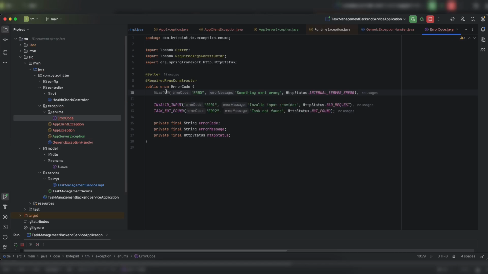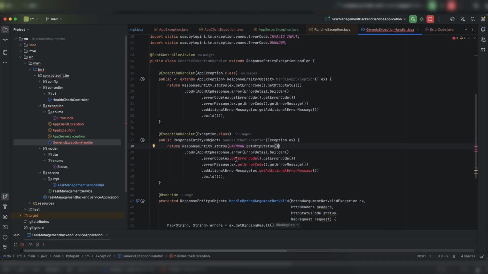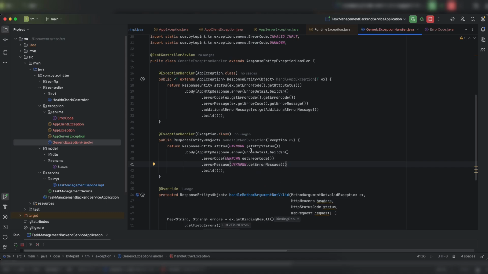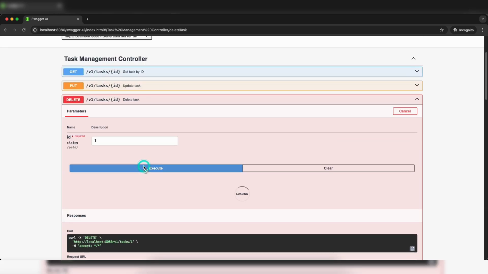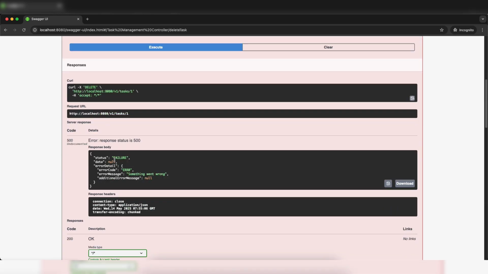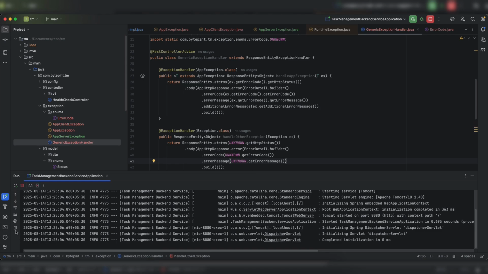Okay. Now I can use this in my generic exception handler. So unknown.getHttpStatus, again unknown.getErrorCode, getErrorMessage, and additional message for now I don't want. Okay. Now if I restart the server and execute it, I'm getting a consistent behavior: status failure, error code ERR0, something went wrong, and additional message not provided.